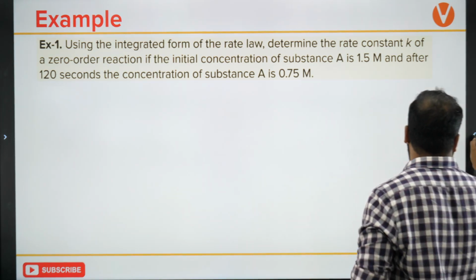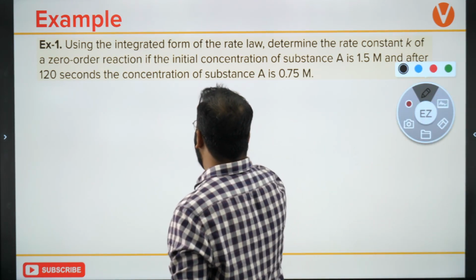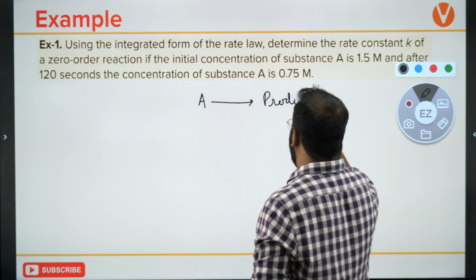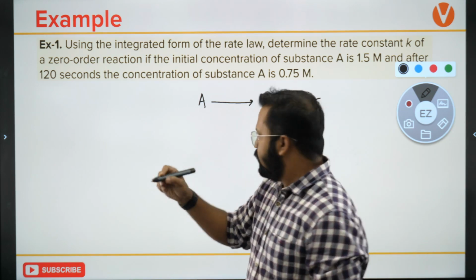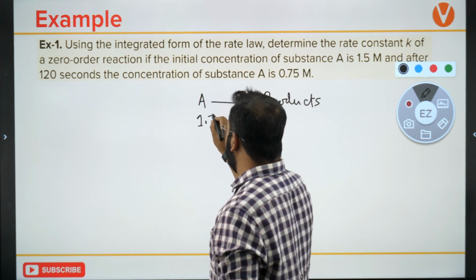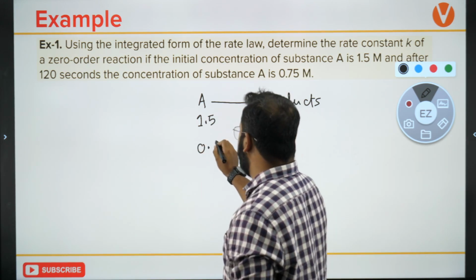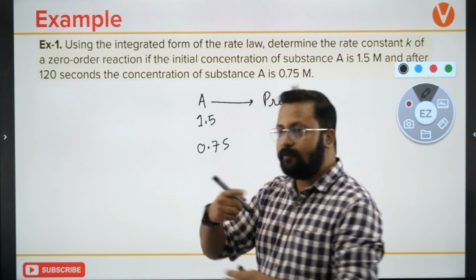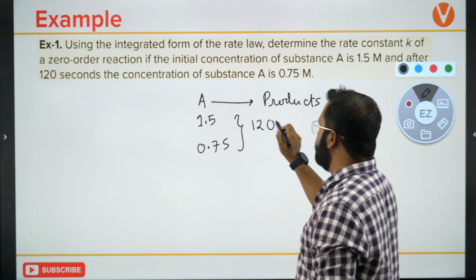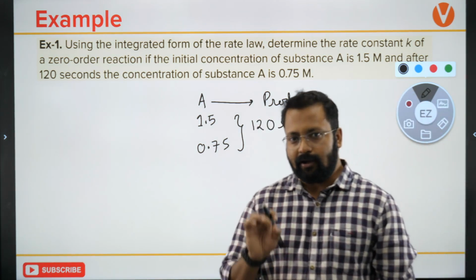A reactant is converting into products, and the initial concentration is 1.5, the final concentration is 0.75, and the time in which this happens is 120 seconds.